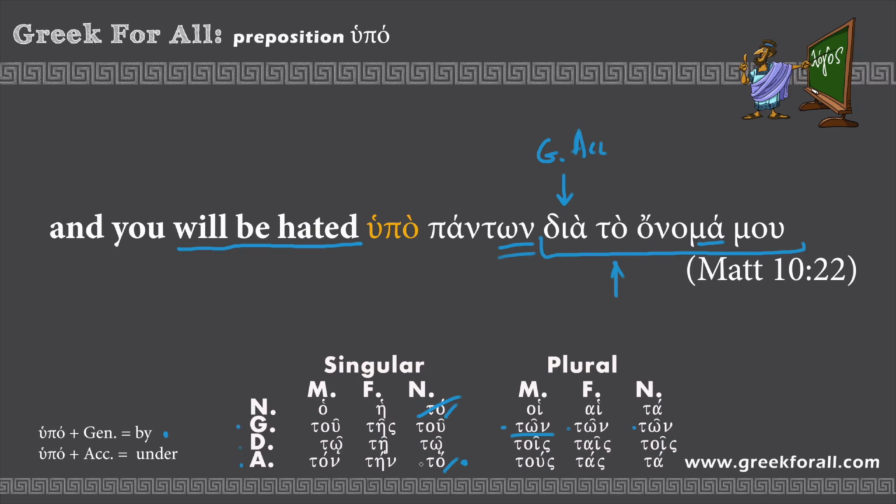So it is 100% accusative case, and the dia plus accusative means because of, for the sake of, or simply for. So for my name. So let's put everything together. And you will be hated by all people because of my name, or simply for my name.